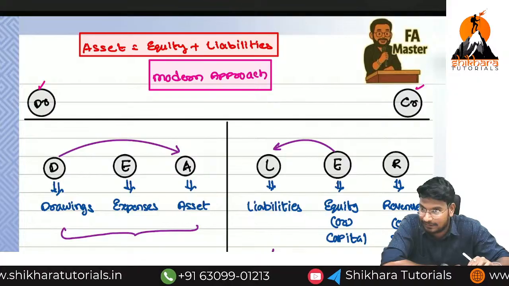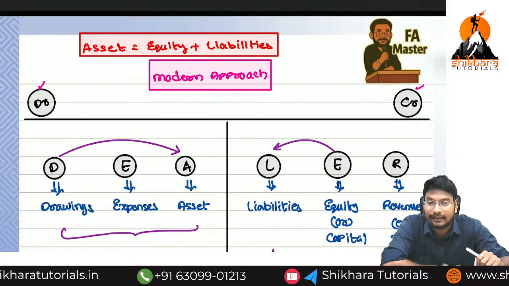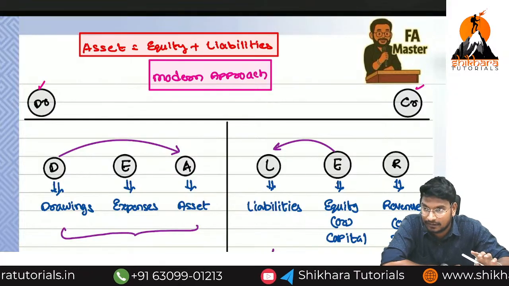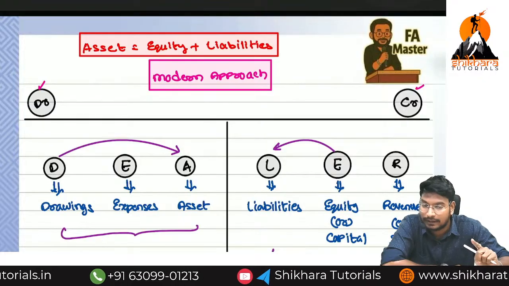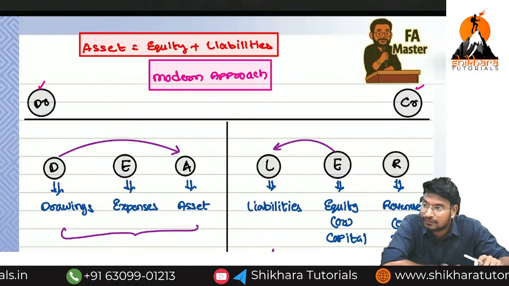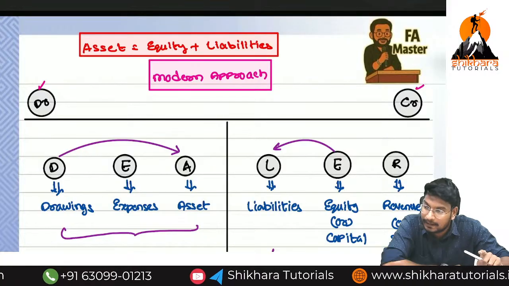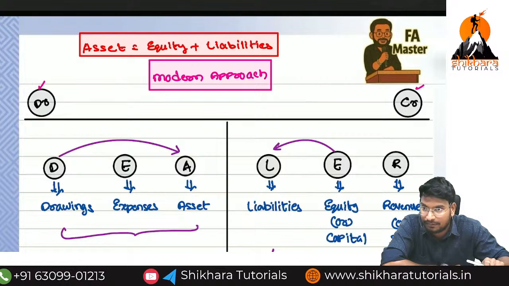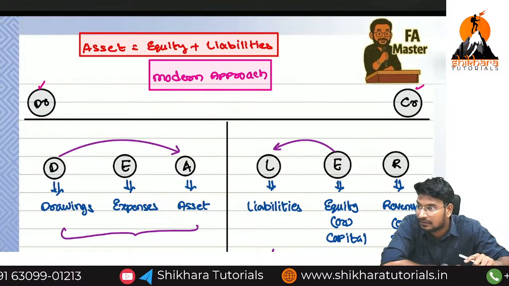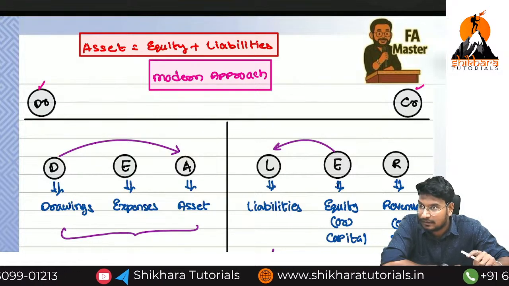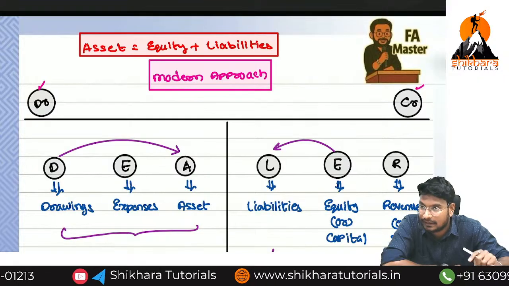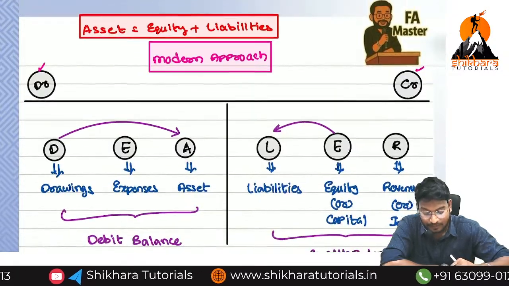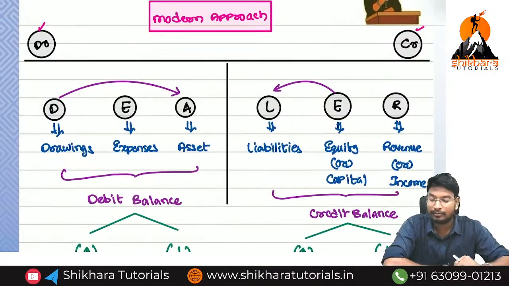When it comes to the assets, first we need to disclose the non-current assets, the fixed assets, and then we need to disclose the current assets. Okay, now this is the way of disclosure. In the liability, first we need to disclose capital, then long-term liabilities, then short-term liabilities. In the assets, first fixed assets or non-current assets, then current assets. Next we are going to discuss the modern approach.